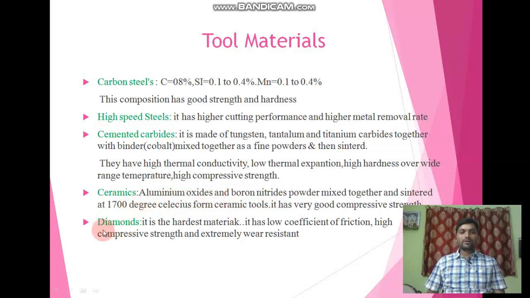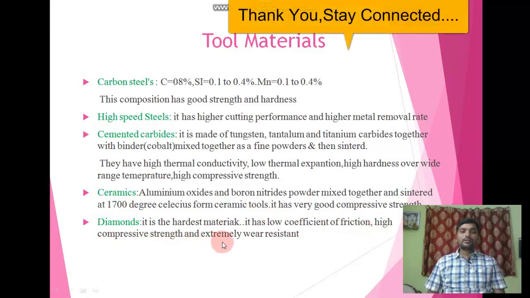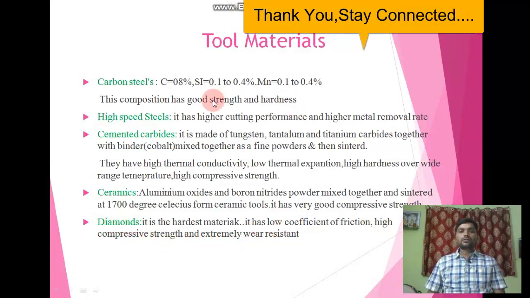The last one is diamond. It is the hardest material. It has a low coefficient of friction, high compressive strength, and it is extremely wear resistant. So this is about the tool materials.